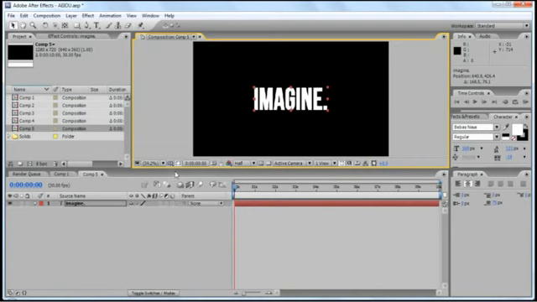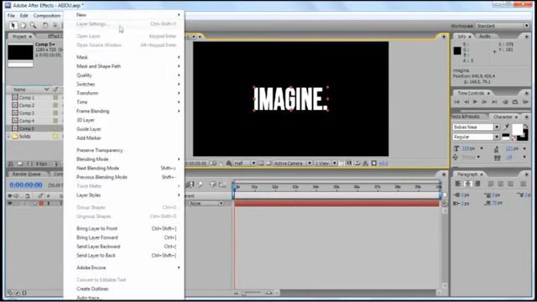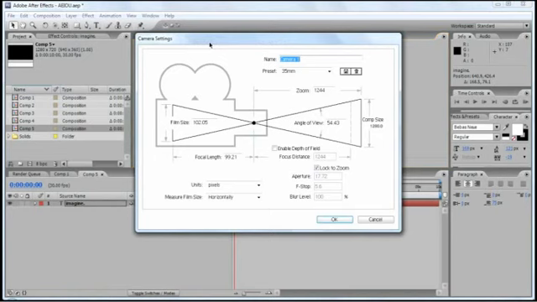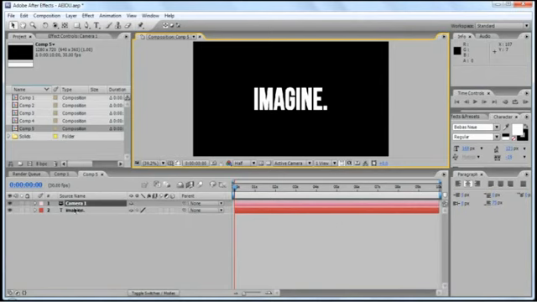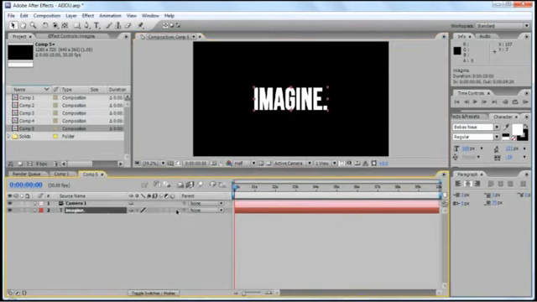Next, we're going to create a new camera. So press layer, new camera, and set the preset to 35mm and click OK. Now we're also gonna have to press the 3D button for the Imagine layer, which is located in here.